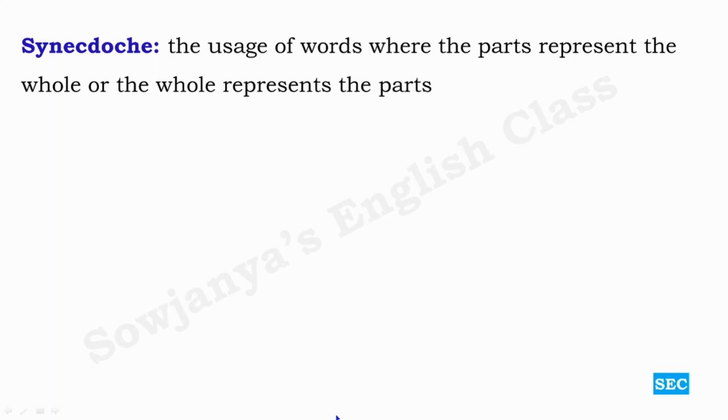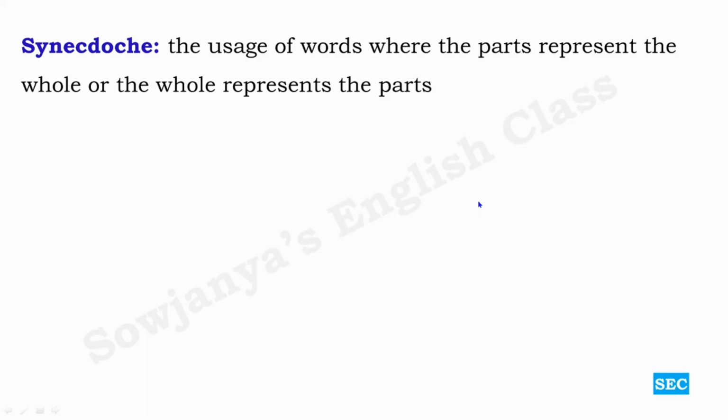Okay, and then our last one, synecdoche. Its pronunciation is synecdoche. So this is the usage of words where the parts represent the whole or the whole represents the parts. If the parts represent the whole, we call it microcosm, and if the whole represents parts, we call it macrocosm.